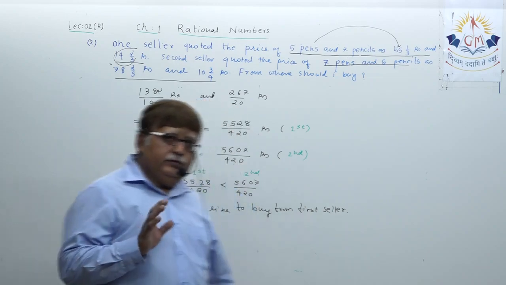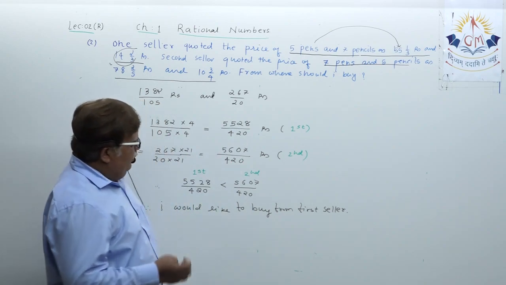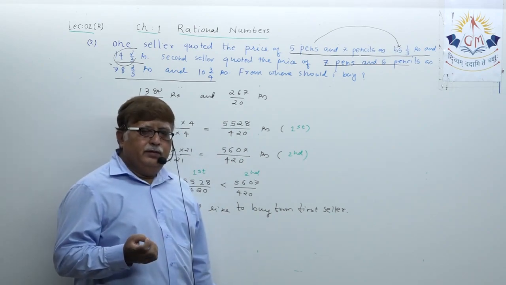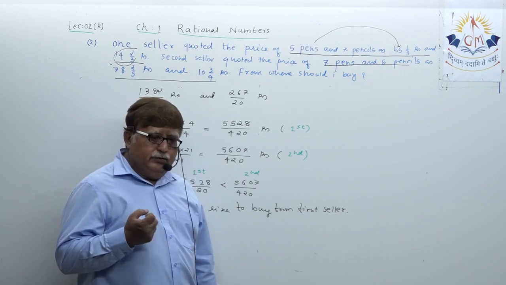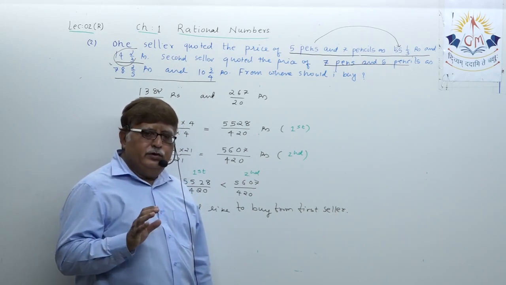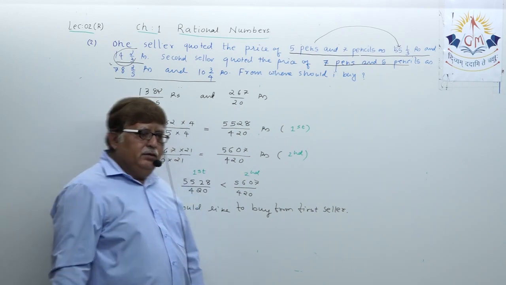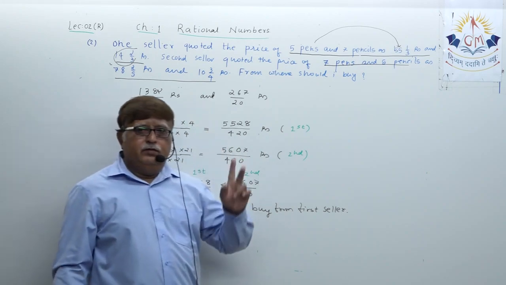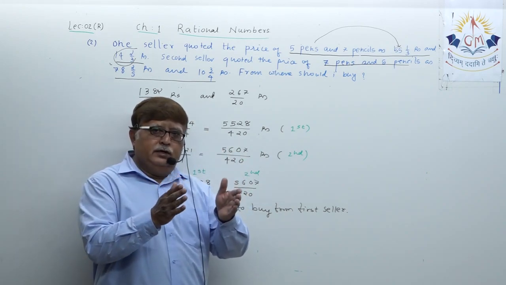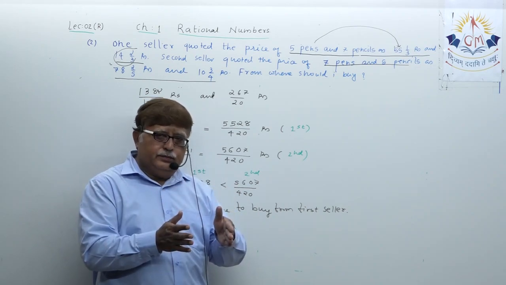You understood the sum? It is a little difficult, and calculation-wise it also looks a little lengthy, but it is simple, dear student. Whenever you want to do such a sum, for the first seller find the price of one article, whatever ball pen and pencil, then total it.